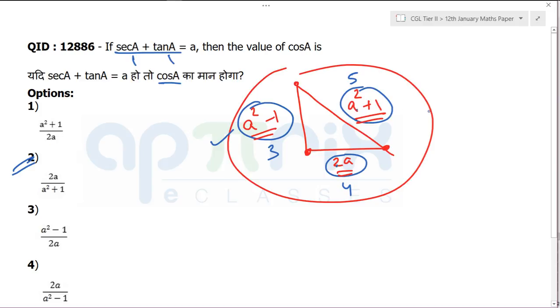They can give you another expression like this, right? Something like cot A plus cosec A. That can also be given. There will be a different expression though, but that will be based on the same triangle. So by knowing this triangle, you can solve many questions. It's not only this question, you can do many questions. This is how the question has been framed. So you just understand it once.